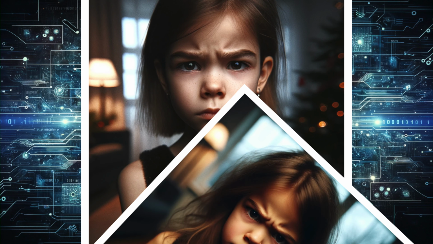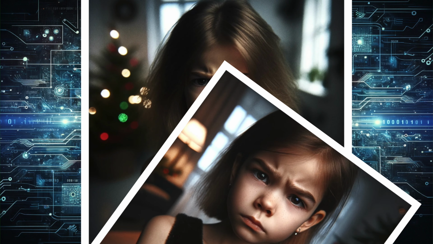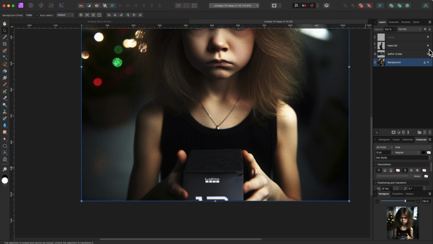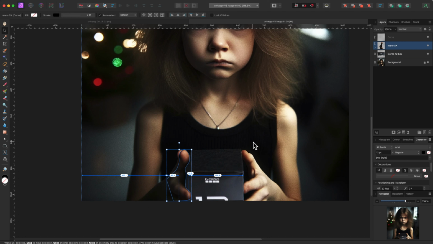With the Super Describe description, DALL-E managed to generate some nice sulky-faced children. But back then, DALL-E didn't yet create logos and text in images, so I had to add the GoPro logo on the box in Affinity Photo V2.